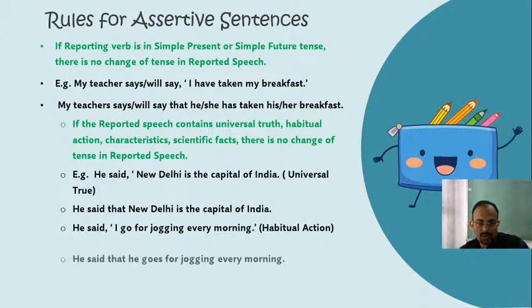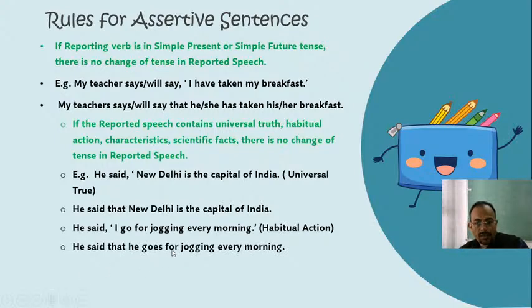So you see here, he said that he goes for jogging every morning. See, the tense is the same, but what has changed? Only the form has changed, because he said, I go for jogging every morning. This is his statement, so when you change into reported speech, his statement will become third person.